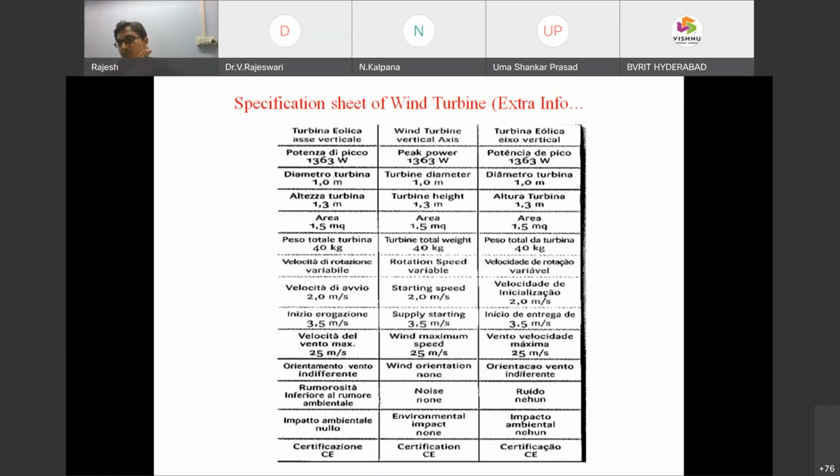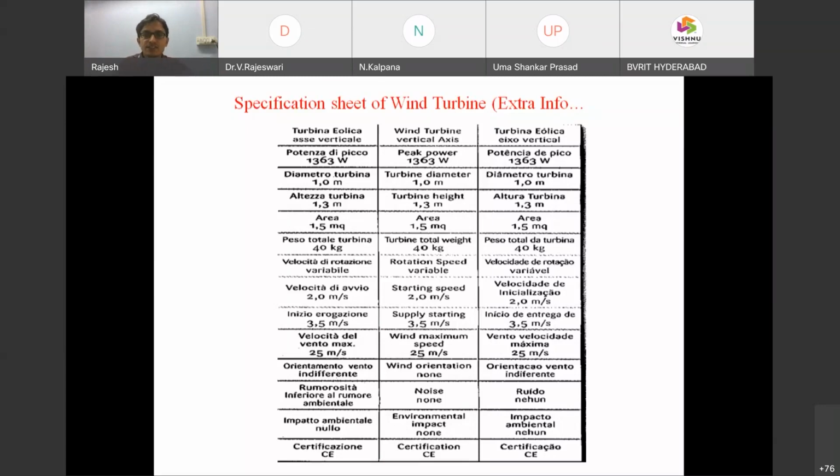Whatever the specifications, cut-in speed is 3.5 meters per second, rated 12 meters per second, and cut-out around 20 or 25 meters per second. In my calculations, I took 25 meters per second only, which is 90 kilometers per hour. Everything is based upon the location. First, you have to identify the location, whether it is onshore or offshore, because offshore air density is more. Within the ocean they have denser air, and the probability of wind speed is more. So multiple factors play a role.